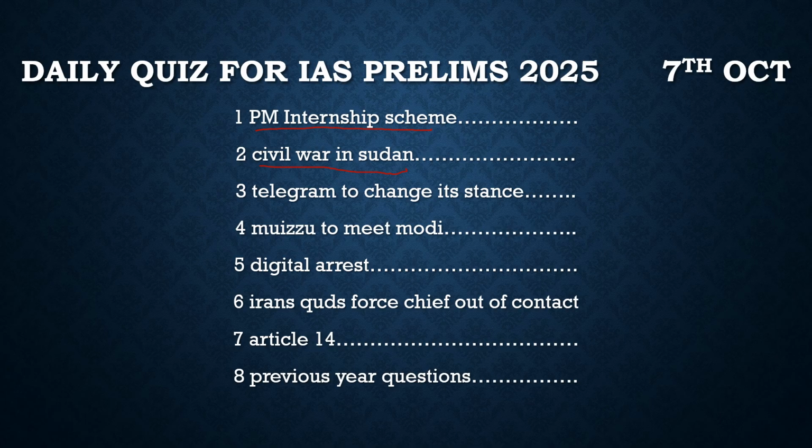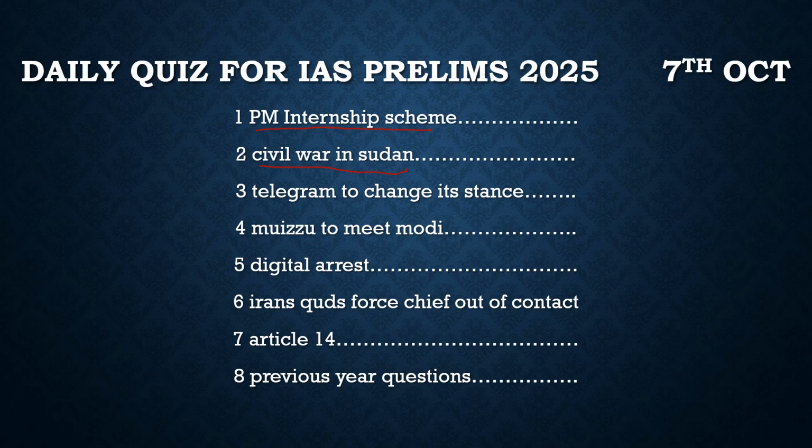And also we should know the important zones in Sudan which are most affected. For example, Khartoum is the capital of Sudan. We should know that. And also, in North Darfur, which is a place in Sudan, there is the Zamzam camp. We should know about that Zamzam camp. The UN declared famine in that refugee camp, Zamzam camp in North Darfur, which is a place in Sudan. It is declared by the UN that a famine has occurred there.